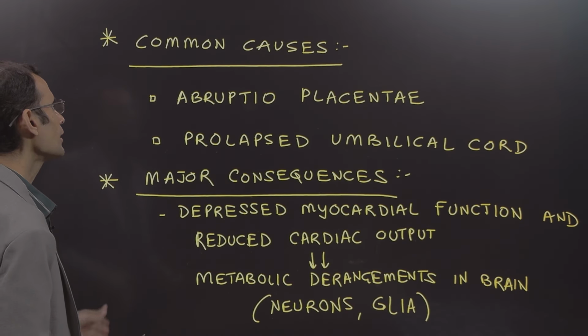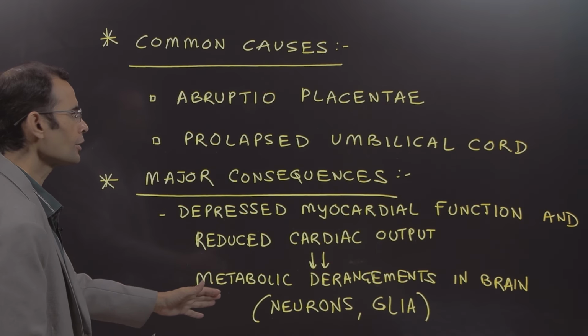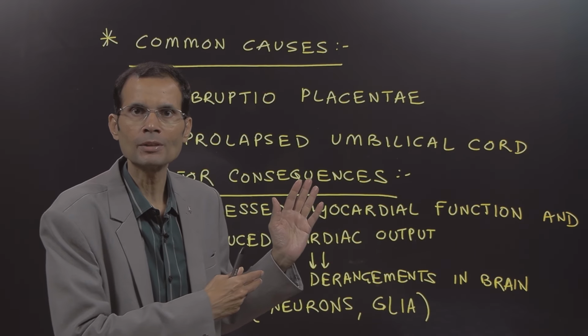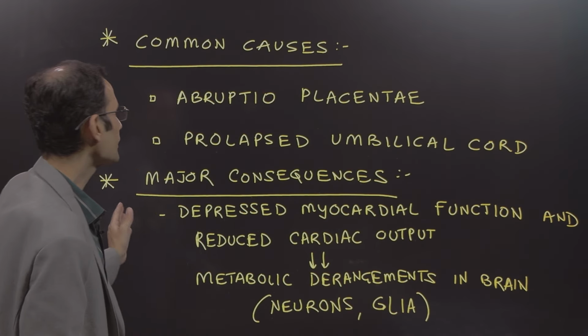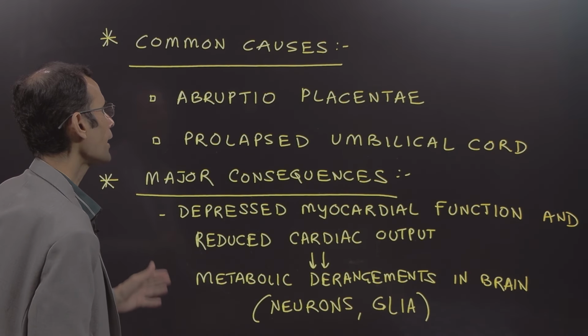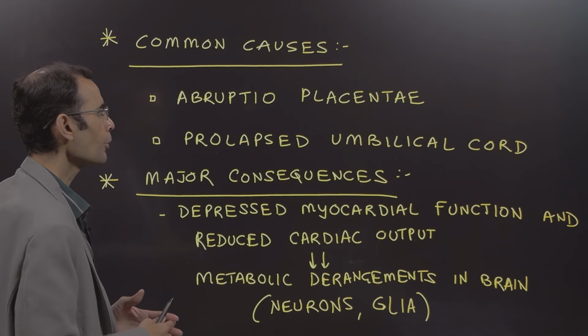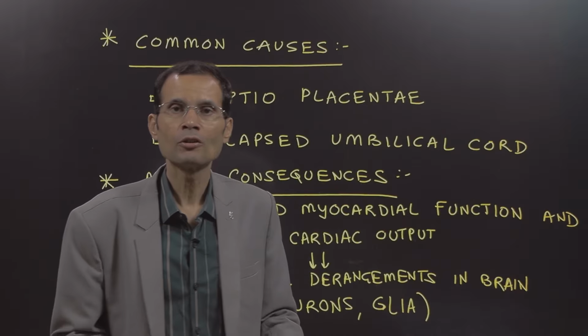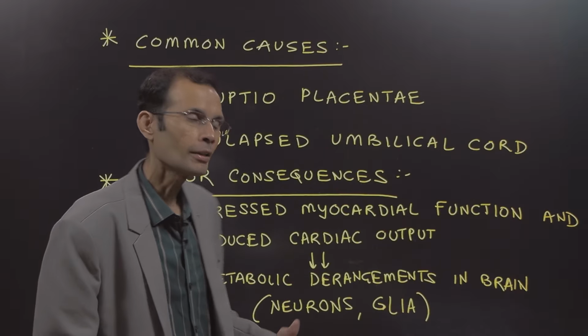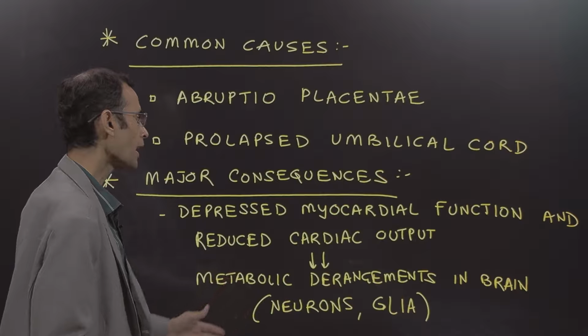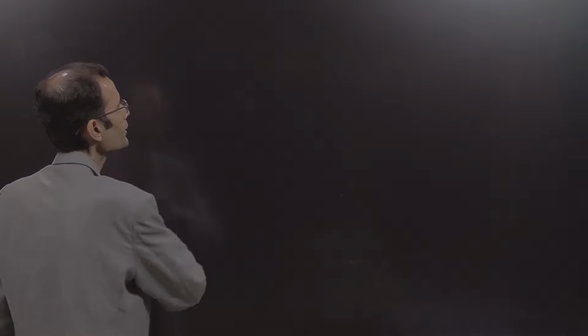Major consequences: there is depressed myocardial function, as we saw even in adults, and reduced cardiac output. So metabolic derangements in the brain will follow in the fetus. Neurons and glia will be affected because of these metabolic derangements. So that was a short content that you can write if this comes as a short note at the first prof level.